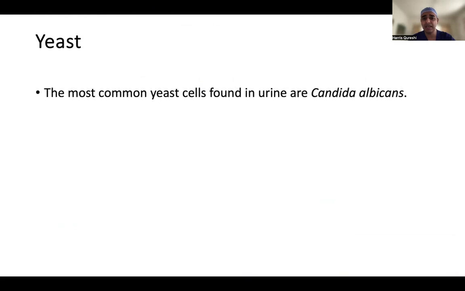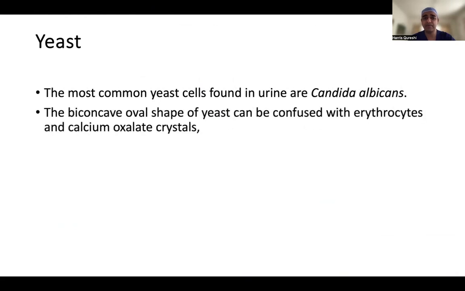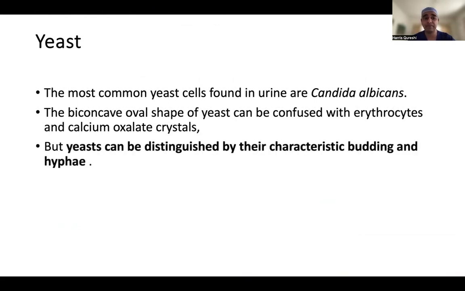Yeast can be seen. Candida albicans can be found in it. It is a biconcave, oval-shaped yeast and can be confused with erythrocytes or calcium oxalate stones. But this is a very important thing: how will you differentiate between yeast and other things? So it is biconcave and oval shaped. They have budding and hyphae, so they can be distinguished by that as well.